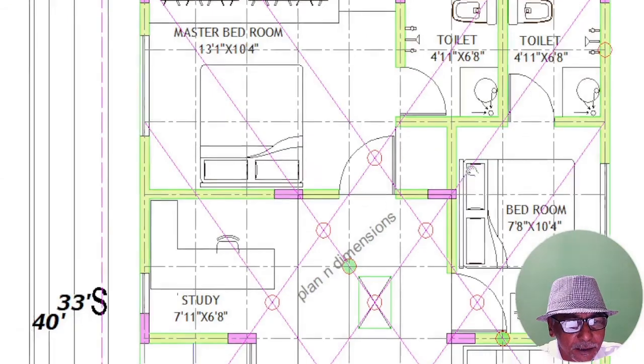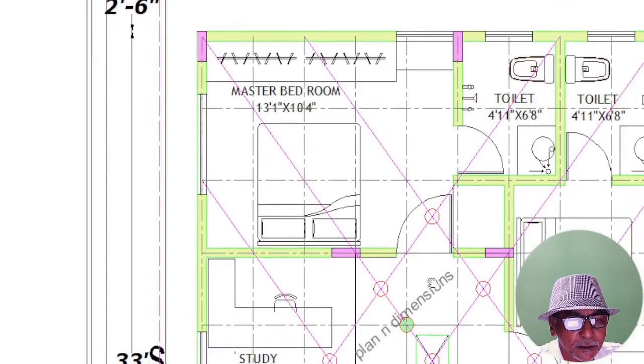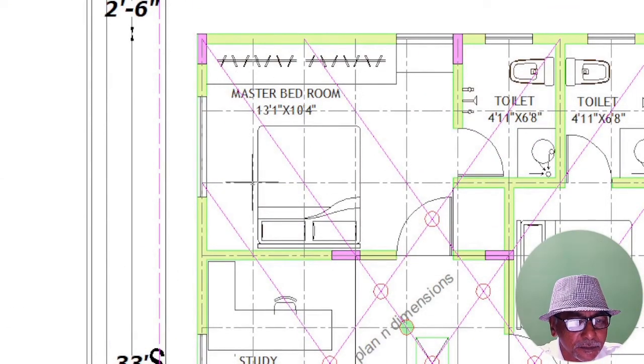Then coming back here, we have one master bedroom, 13 feet 1 inch by 10 feet 4, with this wardrobe here in cot position, heads to east. Either you can have head towards east or towards south. And you have one more toilet, attached toilet for this bedroom. And you have two cross.